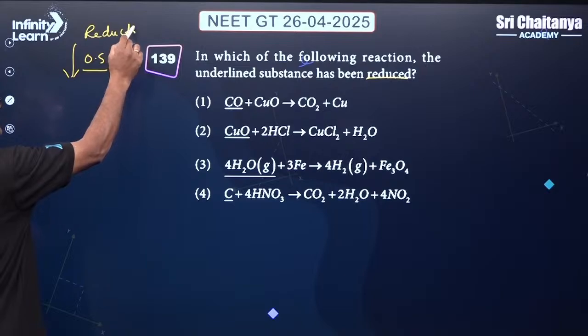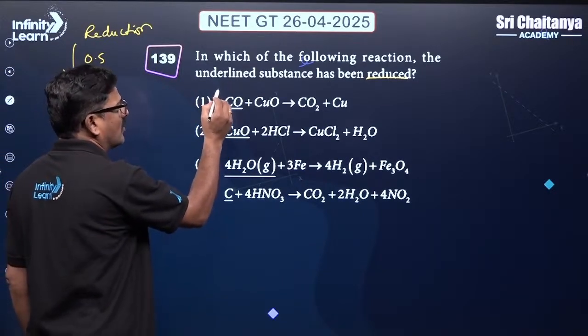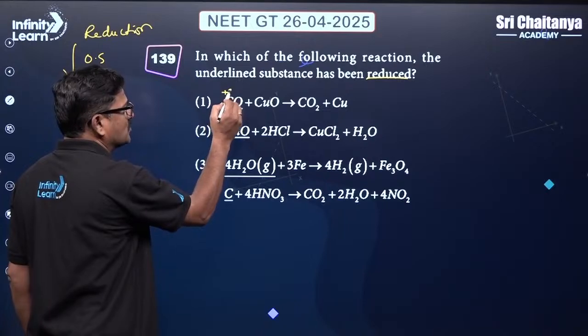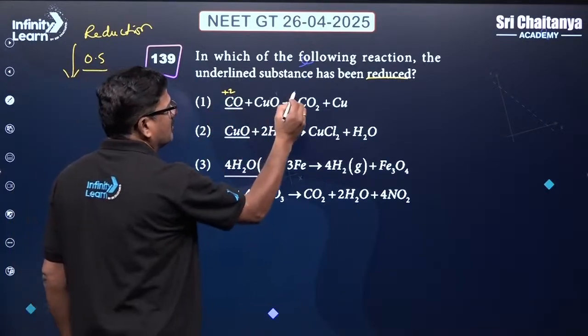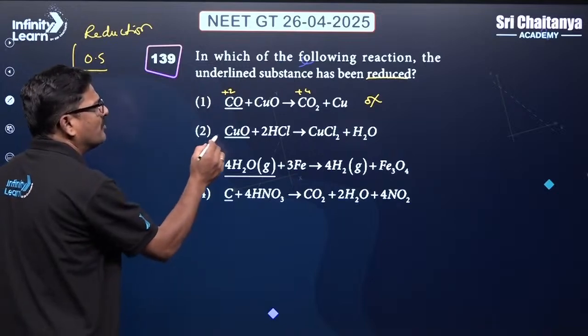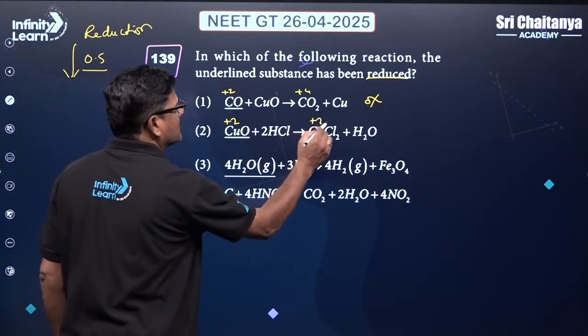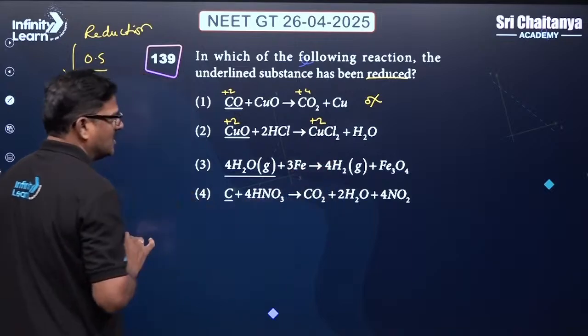So let us say the underlined element here, carbon monoxide, it is going to be +2 and it is going to be +4, it is an oxidation process. And copper oxide, it is going to be +2 and it is going to be +2. This is not a redox change.